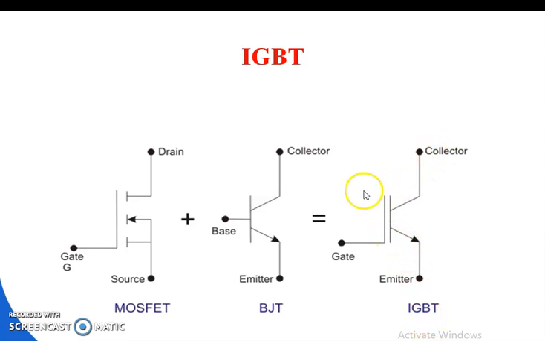Here the IGBT symbol is drawn. The IGBT also has three terminals like the power MOSFET and BJT: collector, emitter and gate. Here the collector is the upper terminal, the emitter is the lower terminal and the gate is the middle terminal.